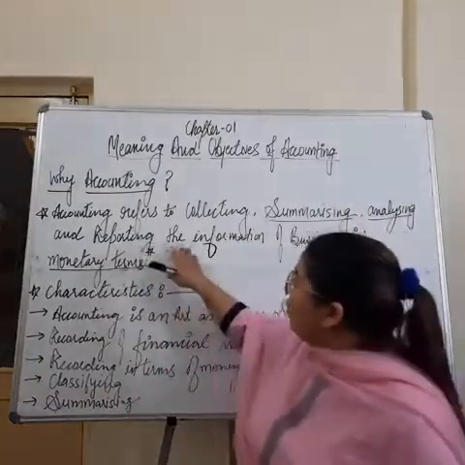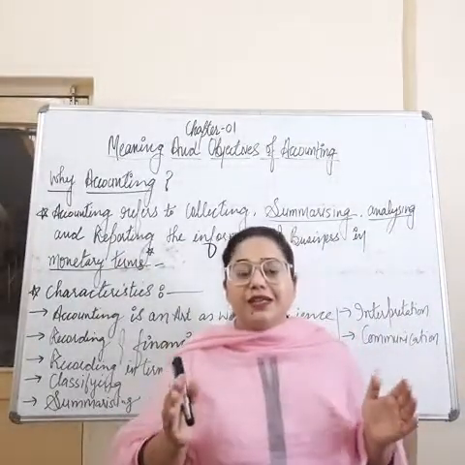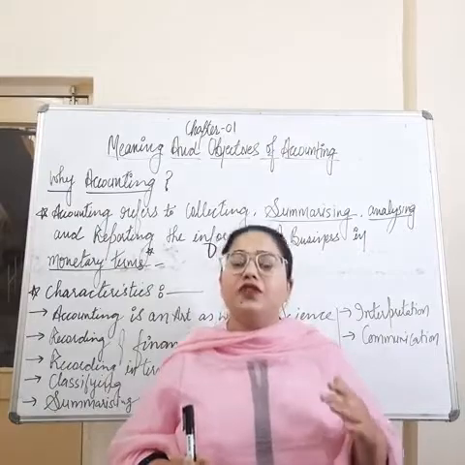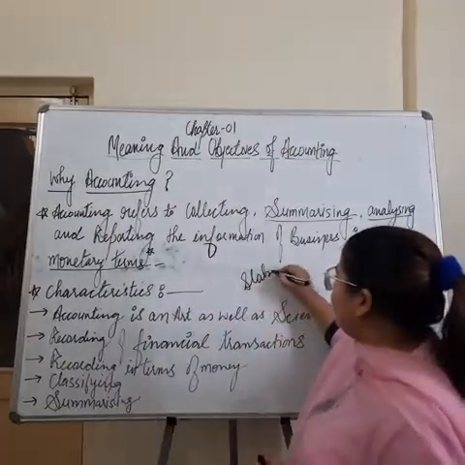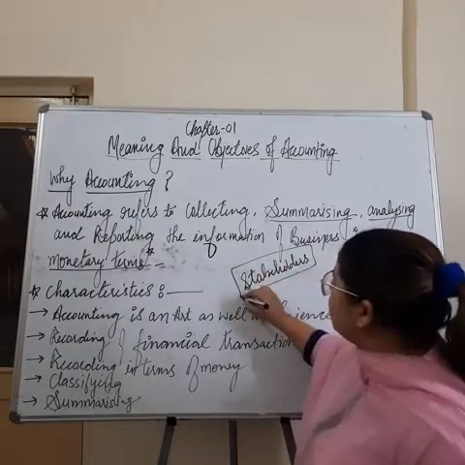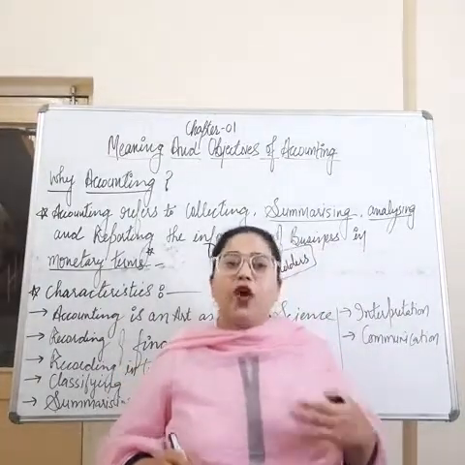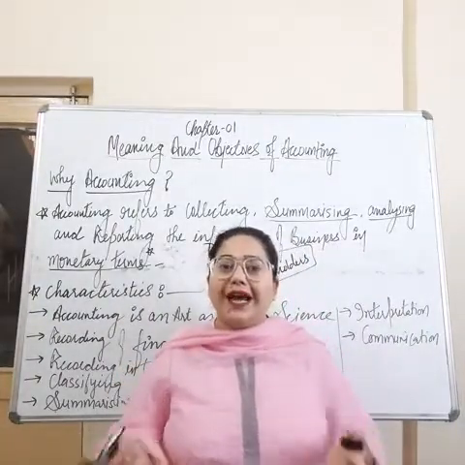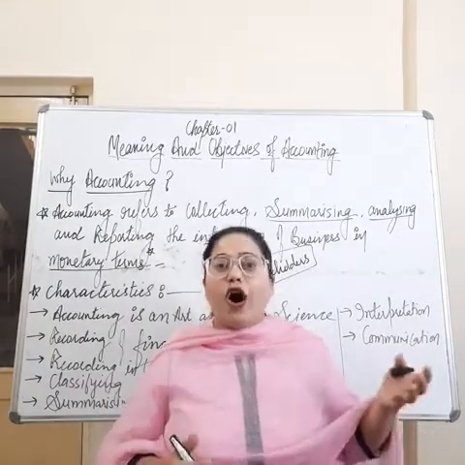Then, reporting the information. Now the question is, to whom do we have to report? See students, there are a number of stakeholders. Stakeholders are the persons who are directly or indirectly connected with the business. The persons directly connected may be managers, board of directors, owners, right?